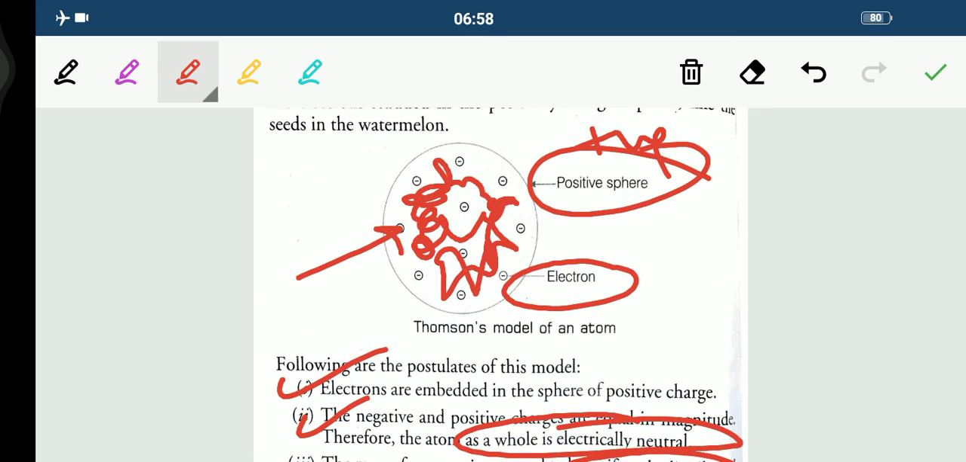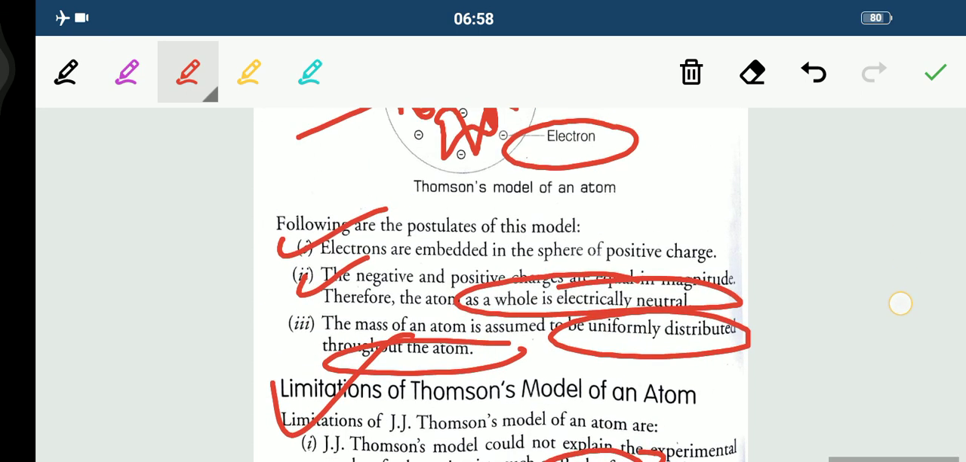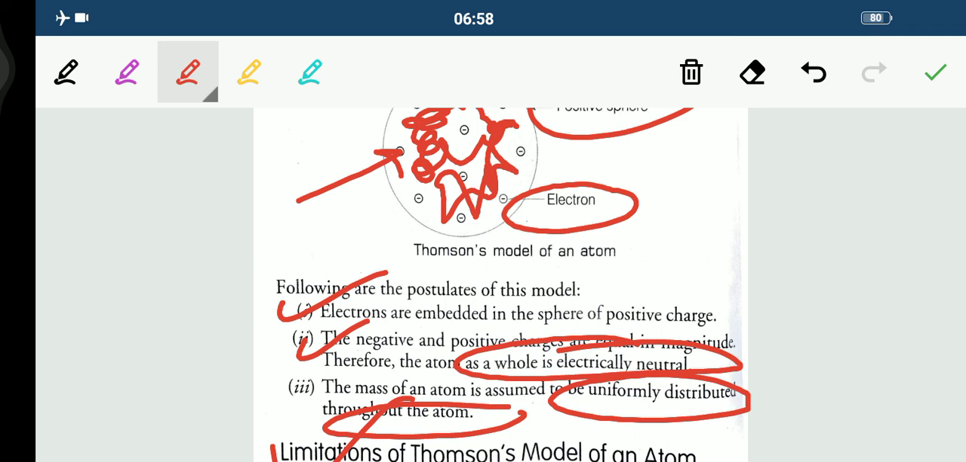Remember this thing. This thing is very important, children. So if this question comes in your paper, you need to write it with the limitations if it has been asked. All right, children.